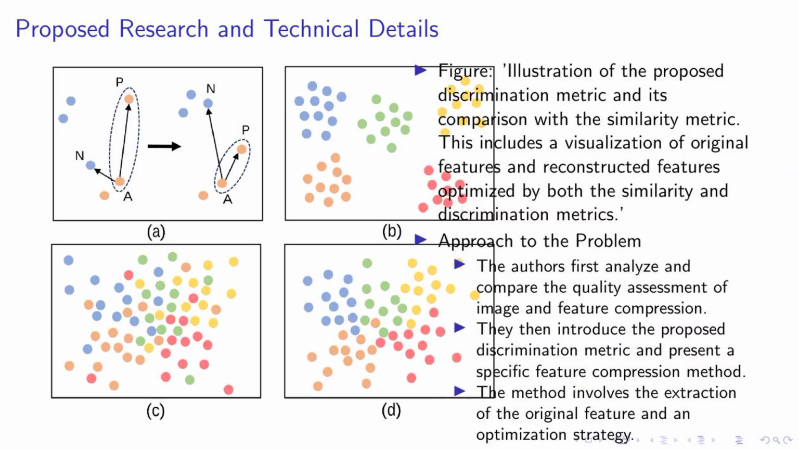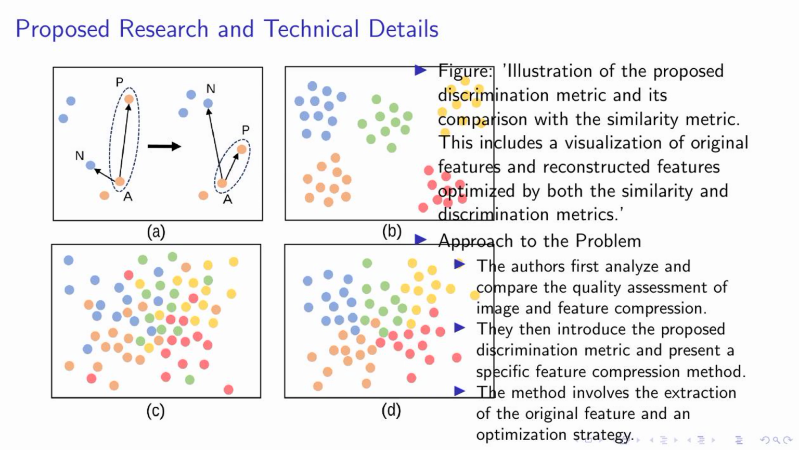On this slide, we have an illustration of the proposed discrimination metric and its comparison with the similarity metric. This visualization includes both original features and reconstructed features optimized by both metrics. Our approach to the problem begins with an analysis and comparison of the quality assessment of image and feature compression. This allows us to understand the trade-offs involved in different compression techniques. Next, we introduce our proposed discrimination metric. This metric is designed to preserve the discriminability of original features during compression, which is crucial for machine vision tasks.